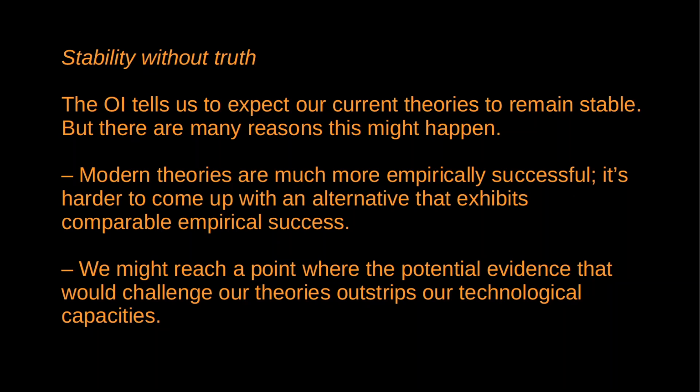So, granting that our best theories will be retained, why might this be? Well, an anti-realist might point out that as science develops, it becomes increasingly difficult to propose alternative theories. And there are several reasons for this. The first point is just that theories today are much more empirically successful than they were in the past, right? Their predictions are much, much more precise. What this means is that, first of all, the cost of abandoning a particular theory is much higher. And secondly, it's harder to come up with an alternative theory that exhibits the same degree of empirical success. Even if there are alternative theories that would exhibit the same degree of empirical success, it's just going to be harder to come up with them.